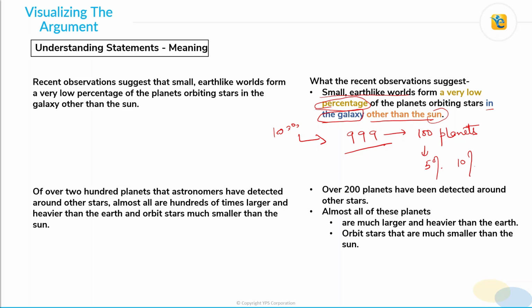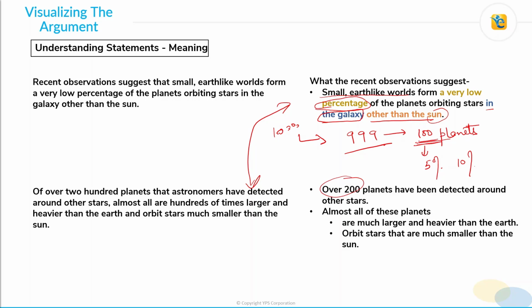Next, the passage presents the data for this claim. How did they arrive at this claim, what is the justification given? It is that over 200 planets have been detected around other stars. So what we considered 100 here, it is over 200. This is only the stars that have been studied. Around them, over 200 planets have been detected. Now almost all of these planets are much larger and much heavier than Earth.